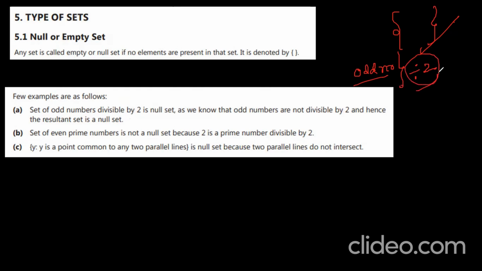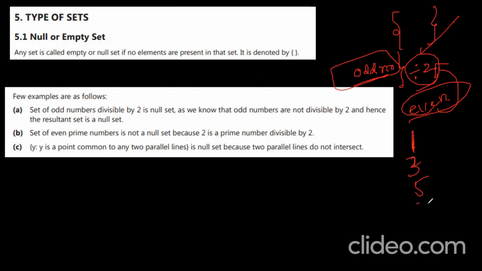What is the definition of odd number or even number? If you take any even number, that should be divisible by 2. Yes or no? But they are asking about odd numbers. Any odd number you take, is it possible to divide by 2 completely? Is it divisible?